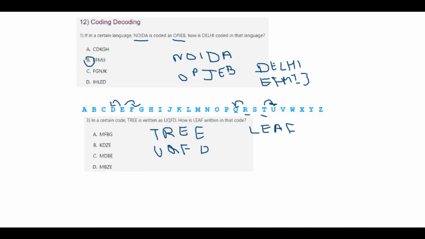Even in leaf it will be the same case. One will be the next letter and the next will be the previous letter. So for L it is the next letter, which is M. For E it is the previous letter, which is D. For A it is the next letter, B. And for F it is the previous letter, E, which is your option C.